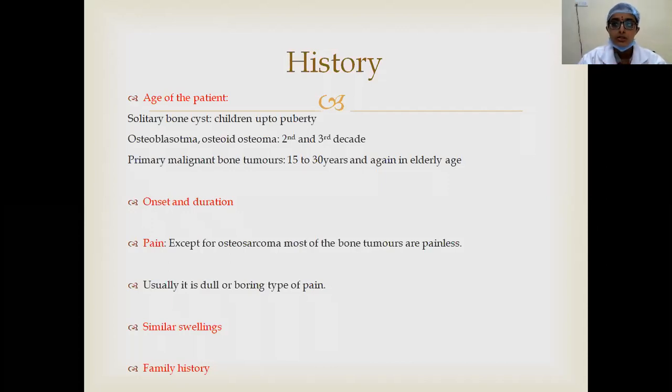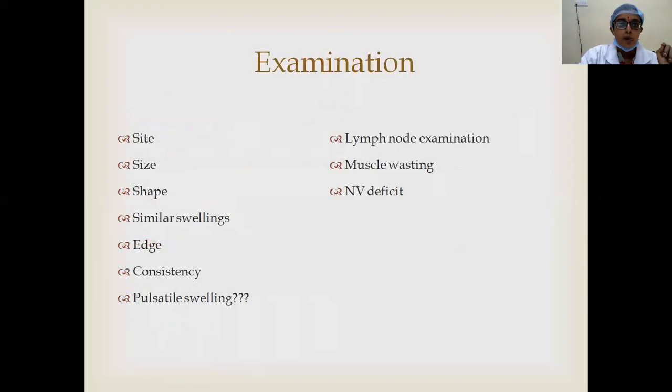In case of bone tumors, family history is also important because there are certain conditions like hereditary multiple exostosis where family history is important. Even osteosarcoma is associated with some syndromes like Li-Fraumeni syndrome, etc. So family history is also important. And coming to the examination.